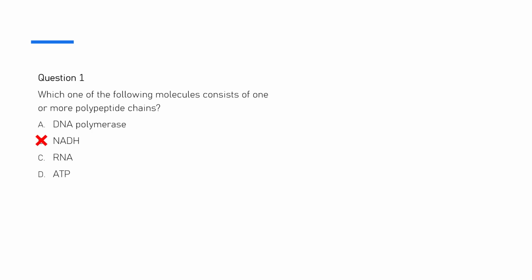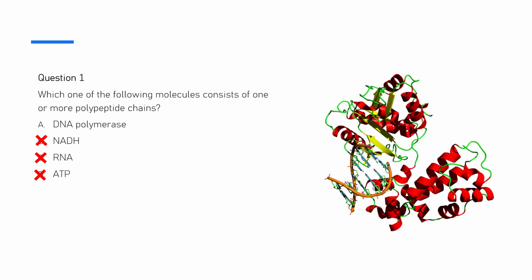NADH, RNA, and ATP are not proteins, whereas DNA polymerase is a multipolypeptide protein, making option A correct.